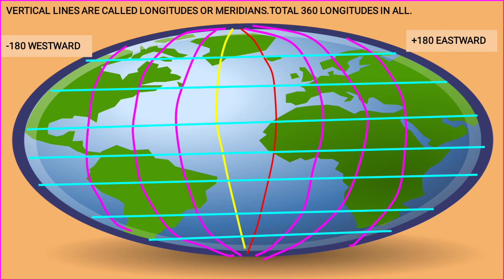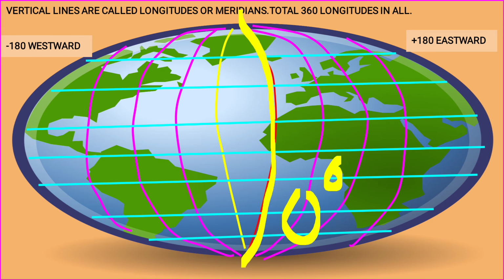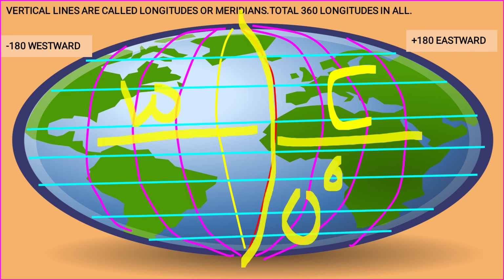But which is the main longitude? Which is the main longitude? I am going to draw here. See this one. This one is the main longitude at 0 degree. What is the name of this longitude? Prime meridian. It is known as prime meridian. And this prime meridian divides the world into western hemisphere and eastern hemisphere.